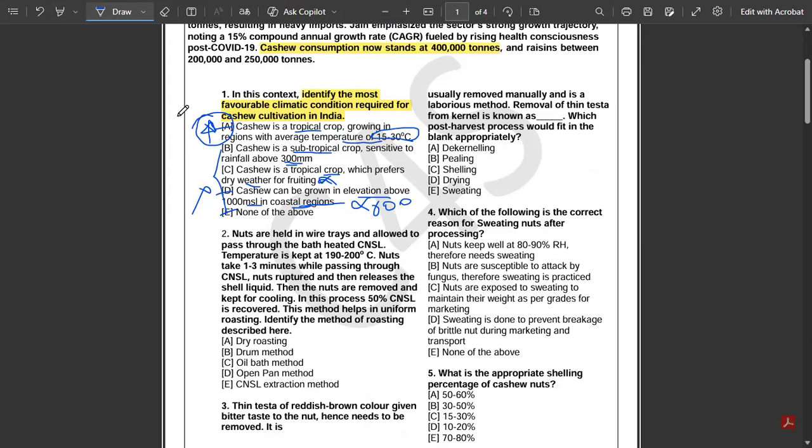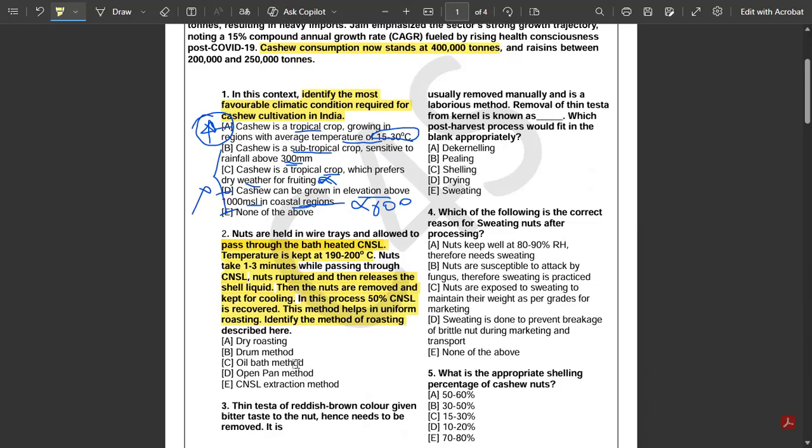Let's move to the next question then. Nuts are held in wire trays and allowed to pass through a bath of heated CNSL. CNSL is cashew nut shell liquid. The temperature is kept at 190 degrees centigrade, and it takes 1 to 3 minutes while passing through the CNSL. Nuts are ruptured and then release the shell liquid. Then the nuts are removed and kept for cooling. In this process, 50% CNSL is recovered. This method helps in uniform roasting. Identify the method of roasting described here.